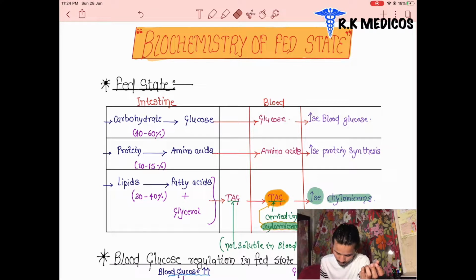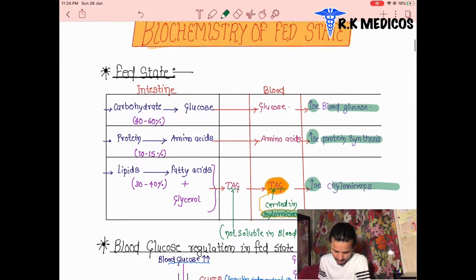First we discussed the three sources: carbohydrates, proteins, and lipids. The carbohydrate is 40 to 60%, protein is 10 to 15%, and lipid is 30 to 40%. They are all converted into simpler forms and reach the blood circulation, and after that they produce energy. They increase the blood glucose, the protein synthesis, and the chylomicrons.